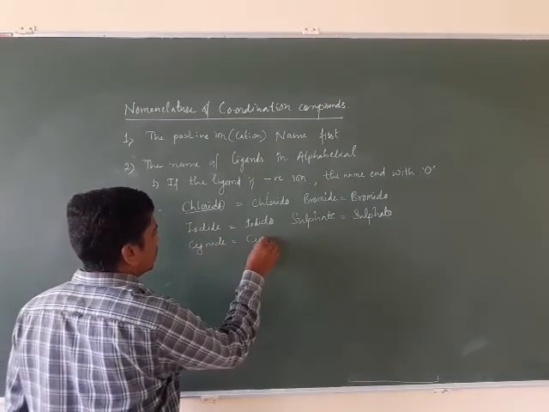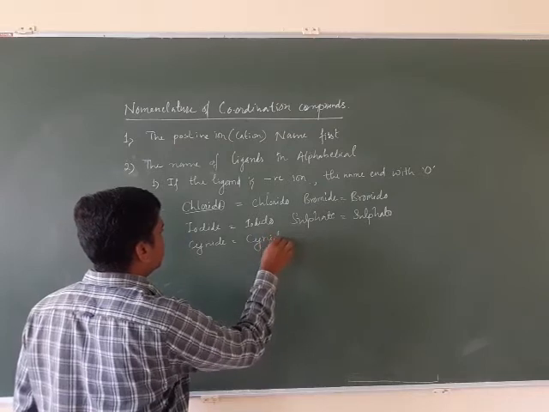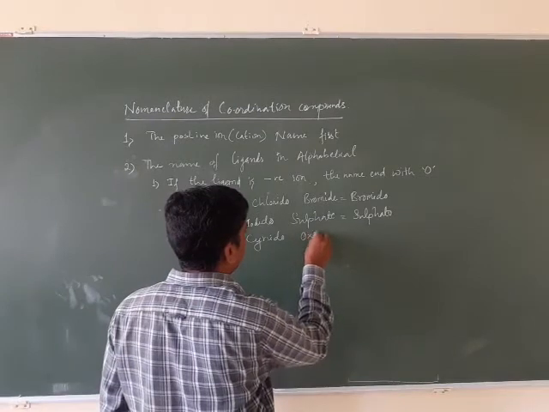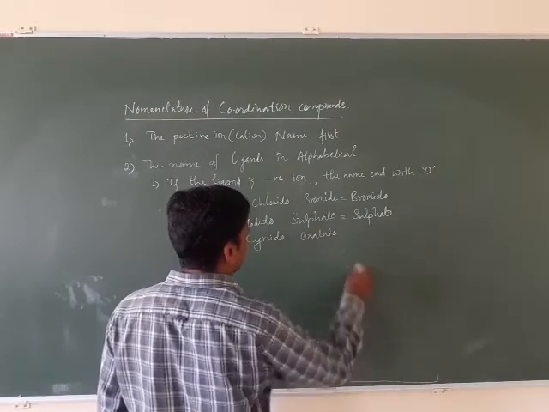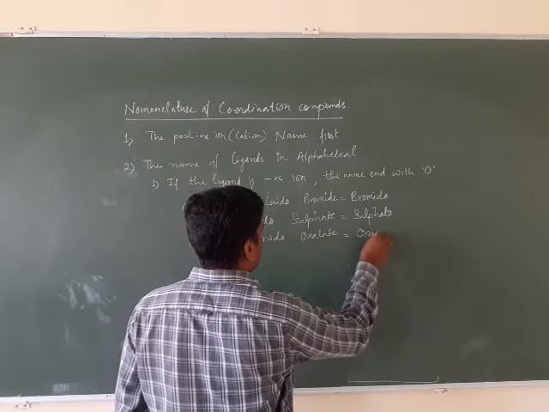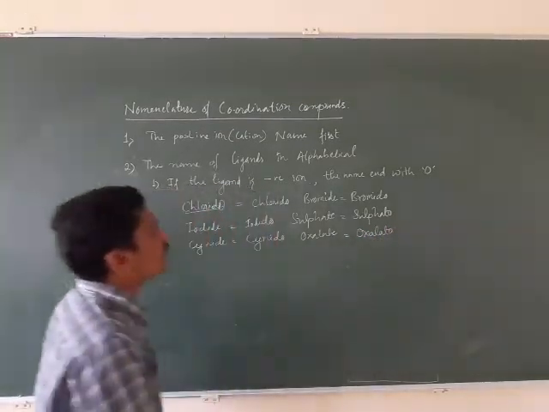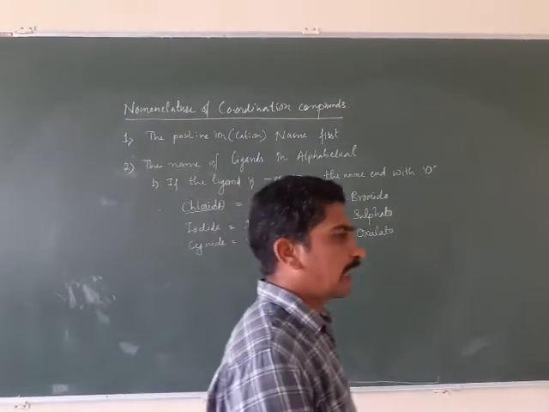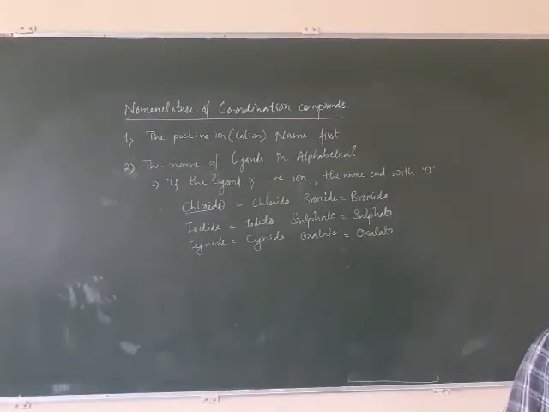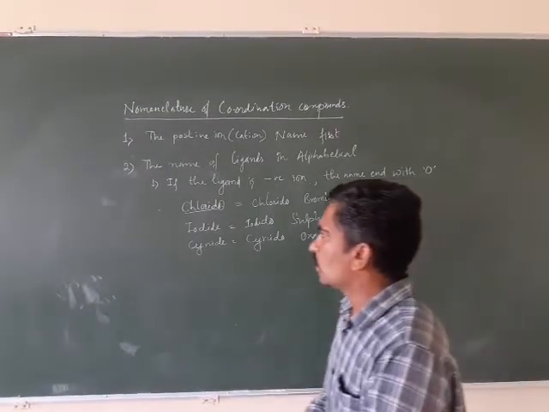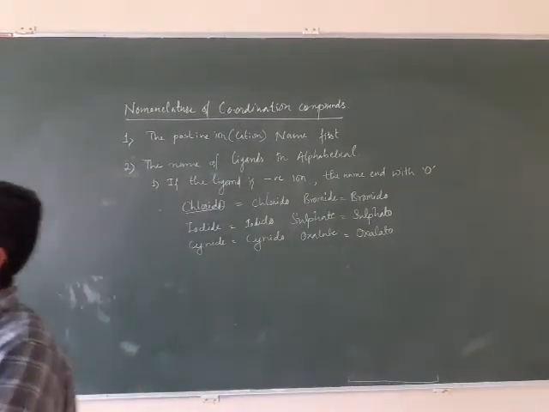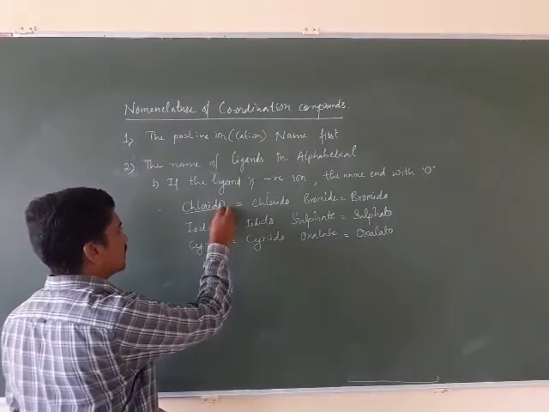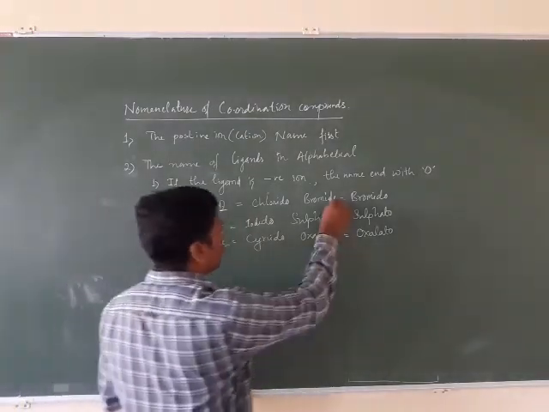Cyanide becomes cyanido. Oxalate ion becomes oxalato. So the name of a negatively charged ligand always ends with O. The final letter E of the negatively charged ligand name is replaced by O.